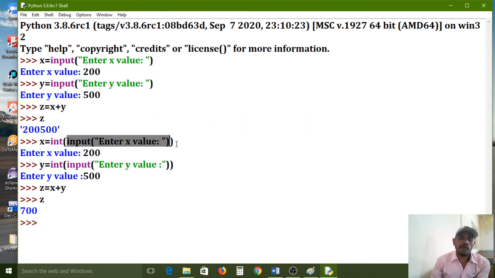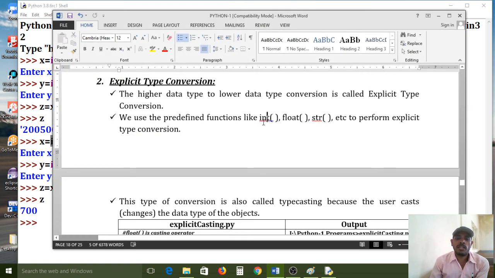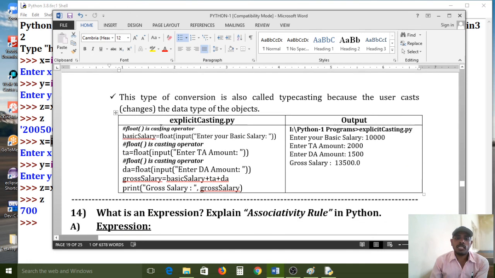If you want to do any mathematical operation with numbers, compulsory we have to use the int type casting operator or the float type casting operator. We have to use this type of predefined functions. So this predefined function is called a casting operator. For explicit type conversion, we can use the predefined int function, float function, string function. So this type of conversion is called explicit type conversion.